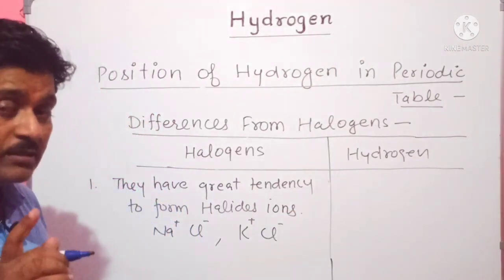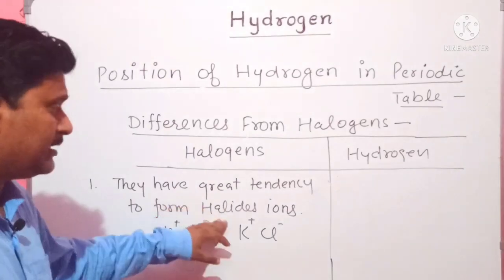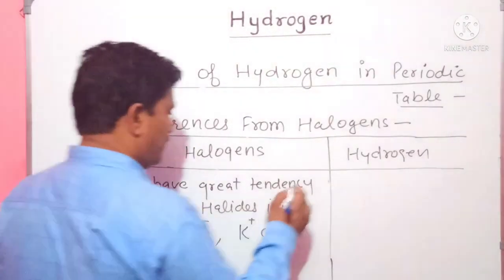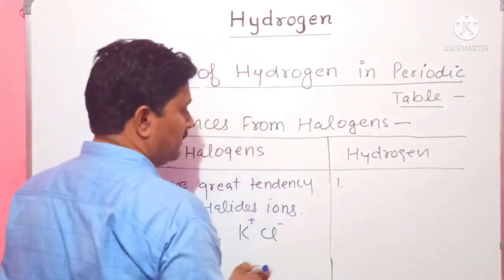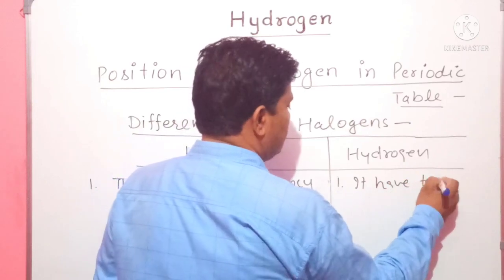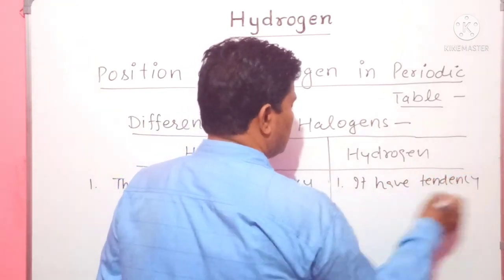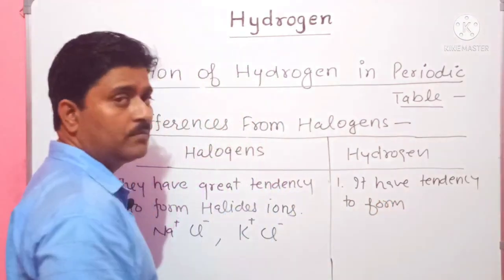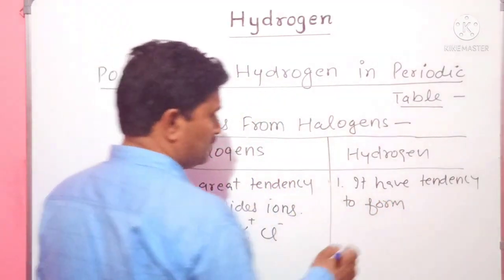But hydrogen doesn't have any great tendency to form halide ions. It has a tendency to form hydrides.